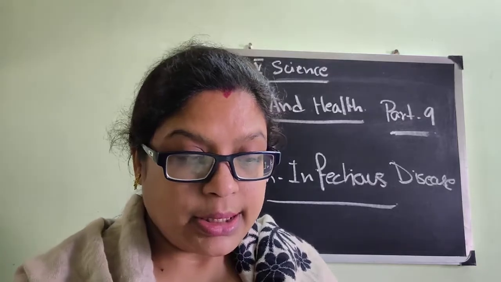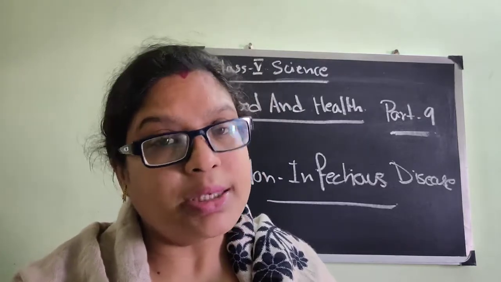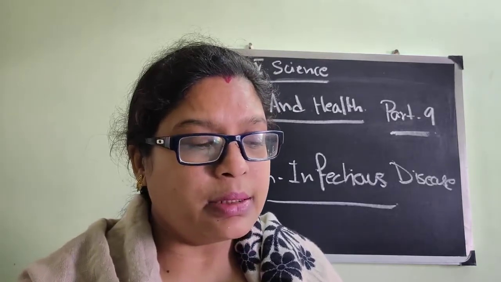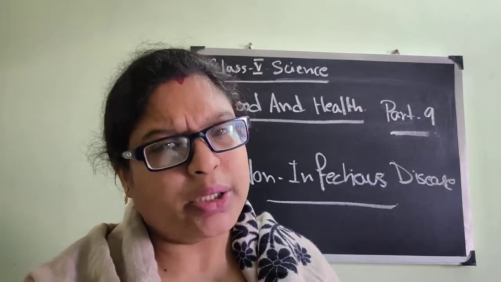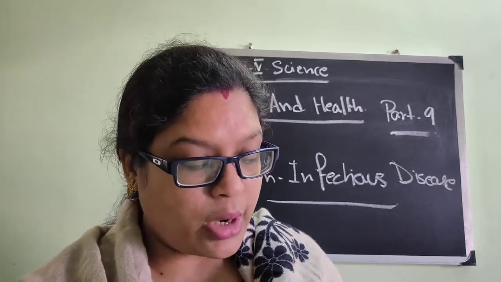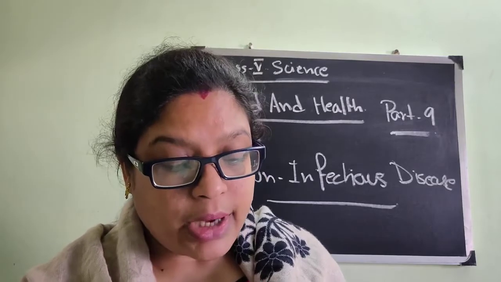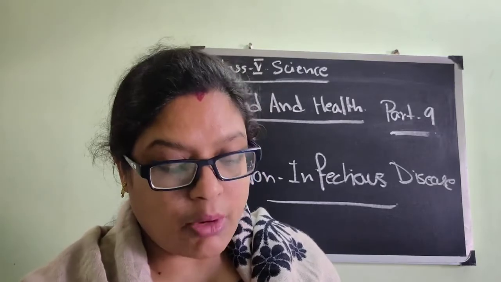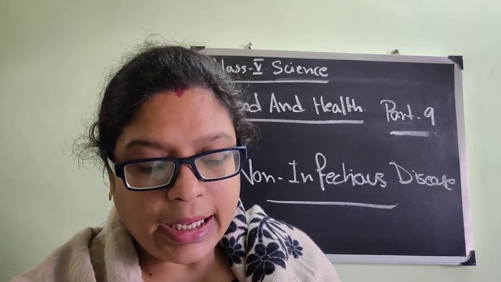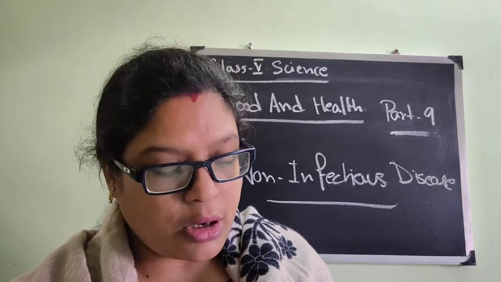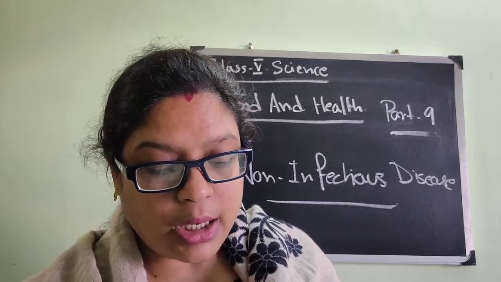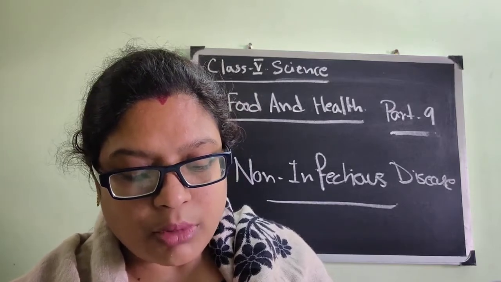Phosphorus, meat. See, all this chart more or less you have to learn by heart. The sources 2 or 3 is sufficient, as I have told you earlier. Phosphorus, meat, fish, milk and milk products. Strengthen bones and teeth and maintain the body. And finally, pain in the joint. What is the disease of less phosphorus in our body? Pain in the joint, poor bones development.